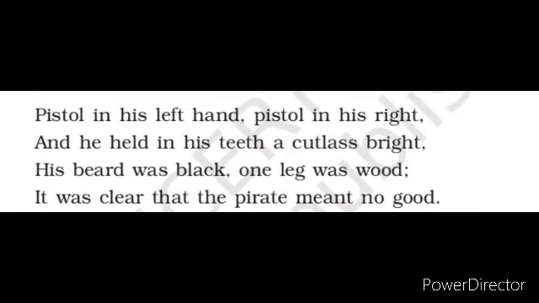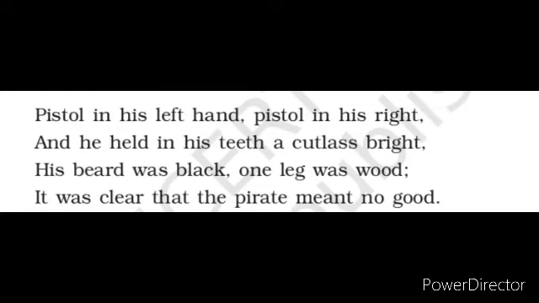Next answer. Pistol in his left hand, pistol in his right, and he held in his teeth a cutlass bright. His beard was black, one leg was wood. It was clear that the pirate meant no good. Here, cutlass means a short sword with a curved blade. In this stanza, the poet is describing how dangerous the pirate is.